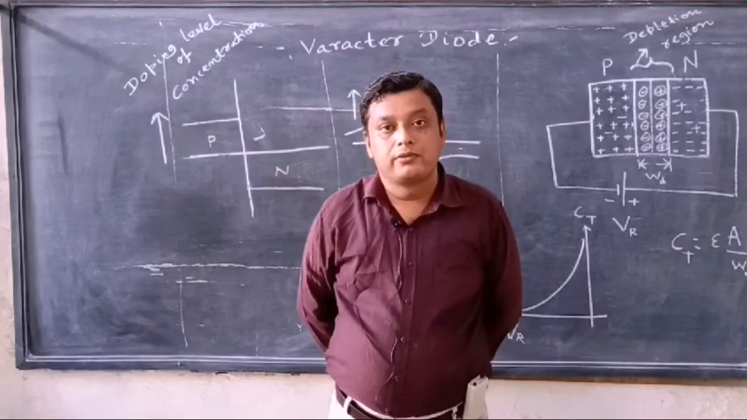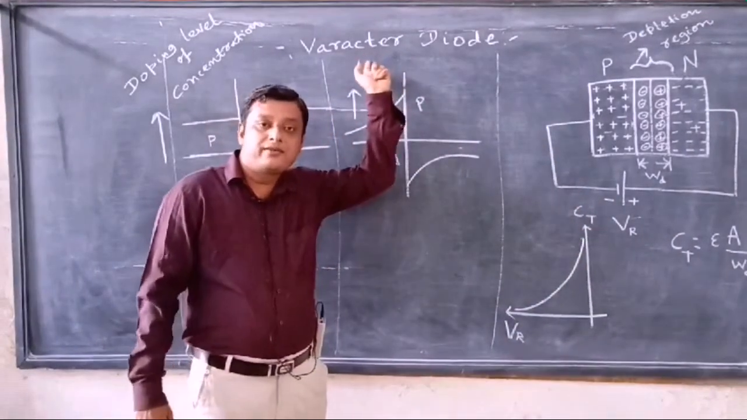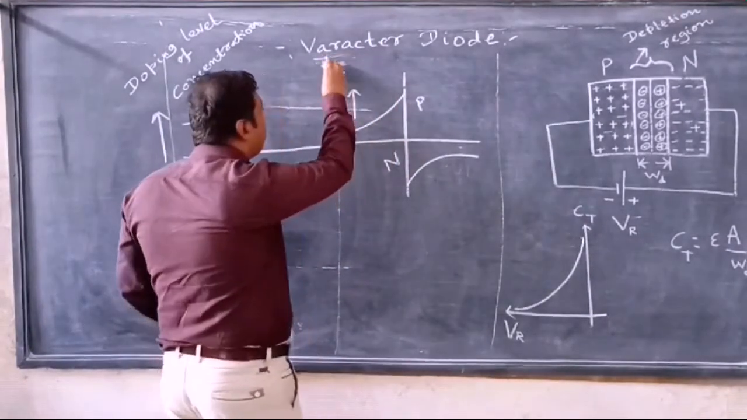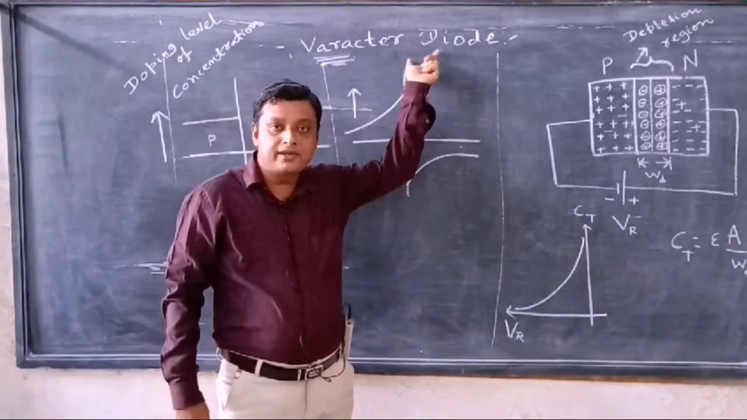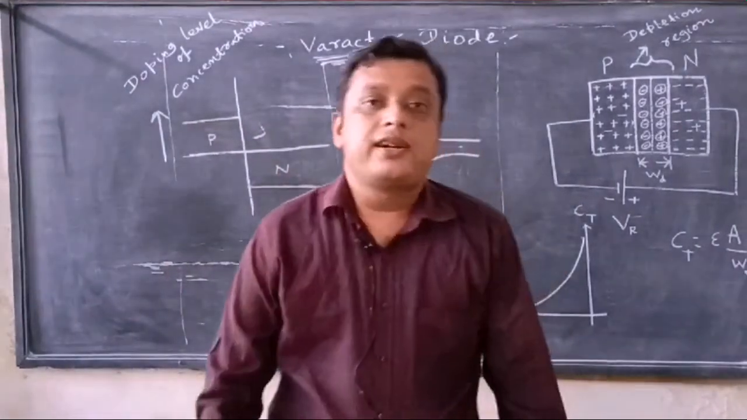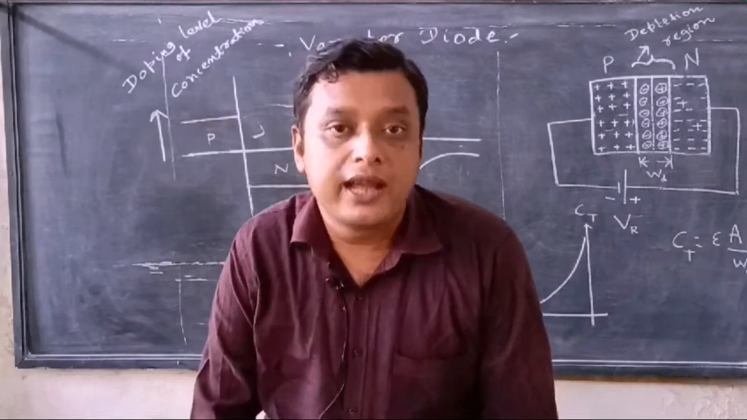Varactor diode. Varactor diode means there are two words: variable capacitor, PN junction diode. Varactor diode means variable capacitor, PN junction diode.